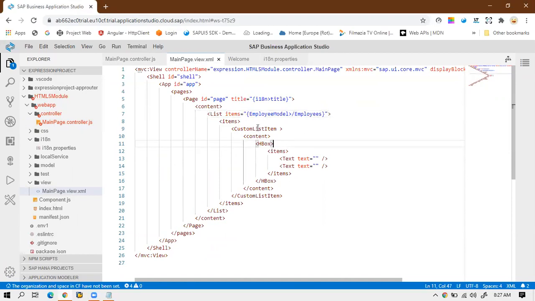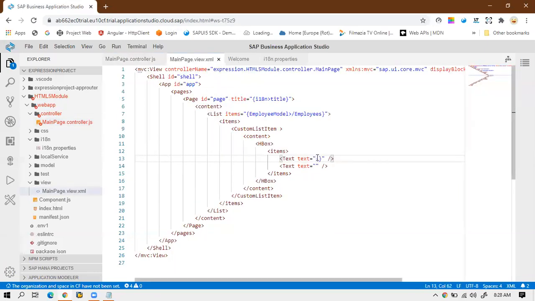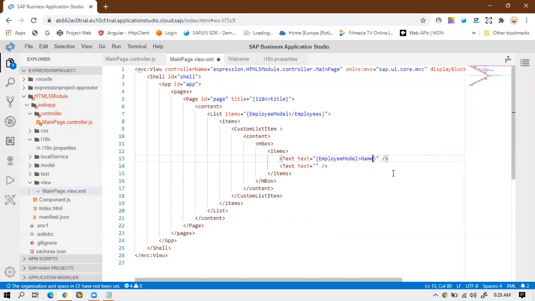Okay, once that is done, I have to bind this name field to the first text control. So for that I will copy this model name, then less than sign, and after that I will copy this property name and directly paste it here.